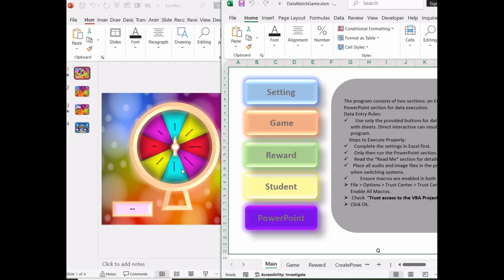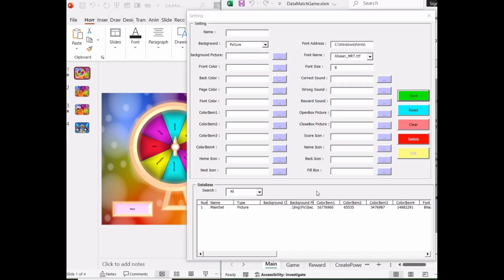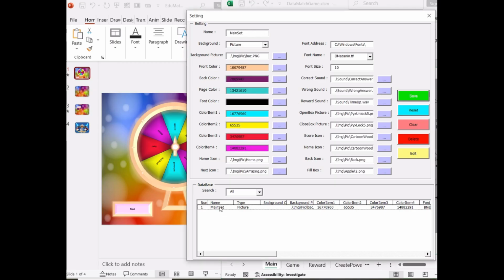Today, it's time for the next important step, smart settings that help your games run more smoothly, effectively, and professionally. One of the factors that always makes a presentation more engaging is its color scheme and unique appearance. In this section, you can adjust settings related to the game display, such as background, colors, and more.